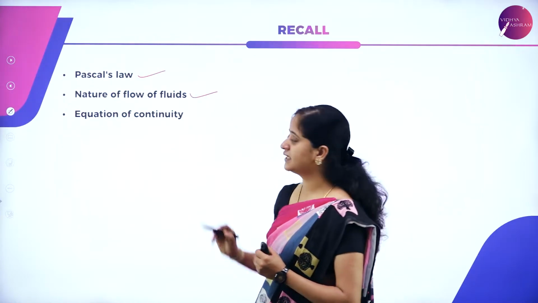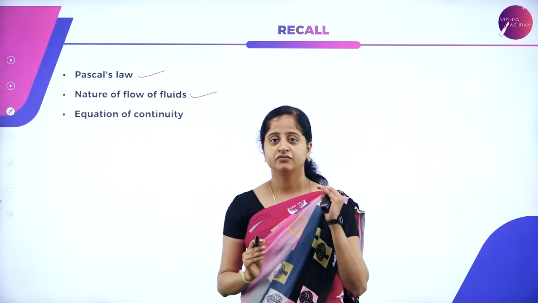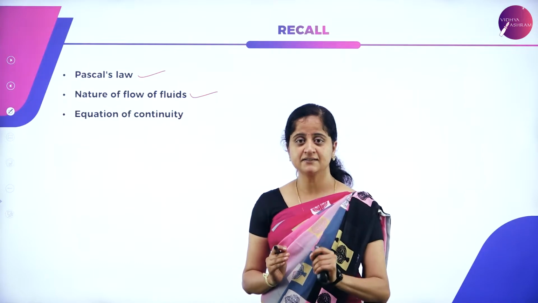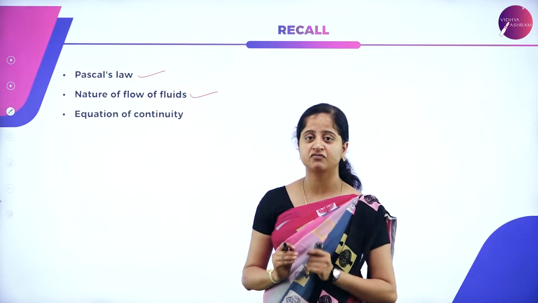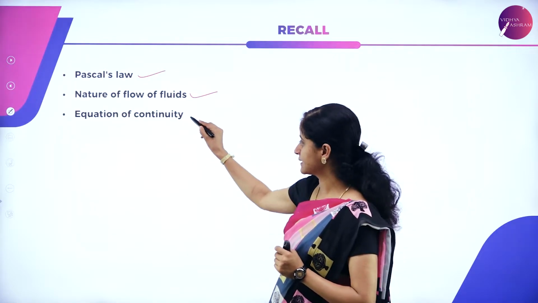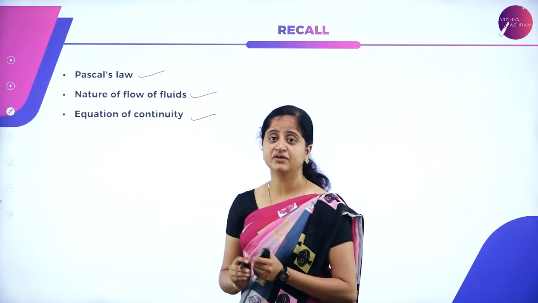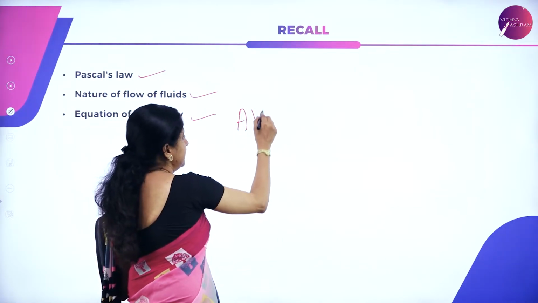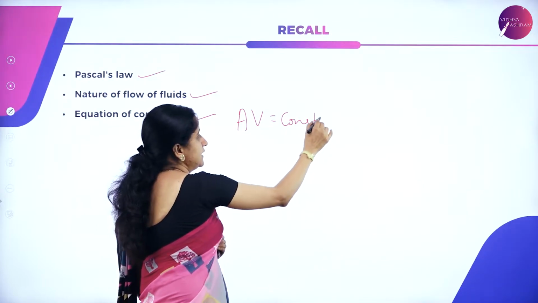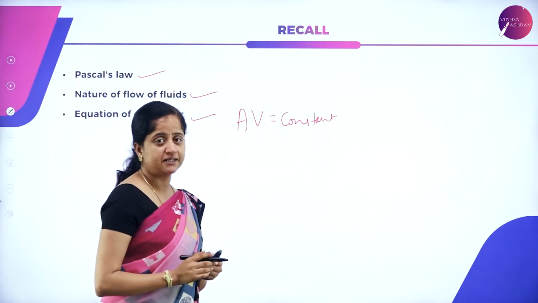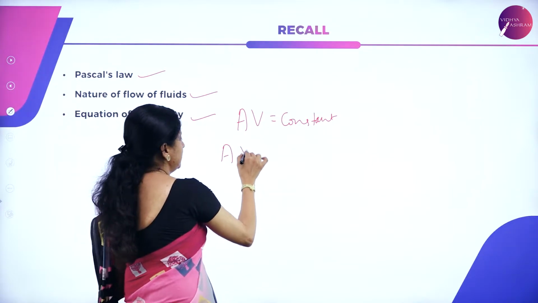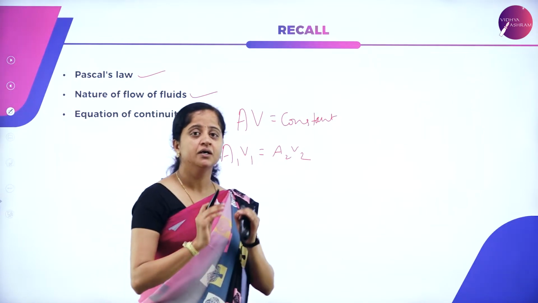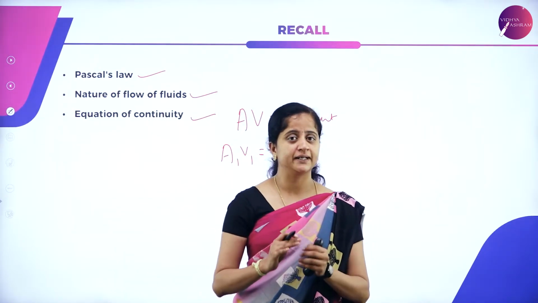And we have also studied the nature of flow of fluids, where the flow of fluids is classified into streamlined flow and turbulent flow. What are the characteristics of streamlined flow and what are the characteristics of turbulent flow? We have discussed this in the last class. We have even discussed the equation of continuity for the motion of a liquid or fluid, and it is given by AV is equal to constant, where A is the area and V is the velocity. Or we can also write it as A1 V1 is equal to A2 V2 for different cross-sectional areas of a pipe in which the liquid or the fluid is moving.